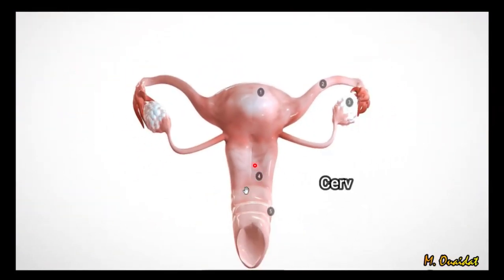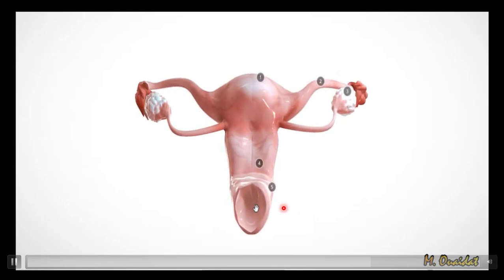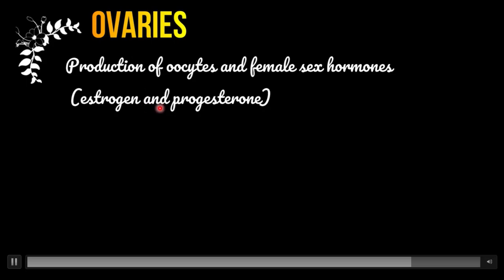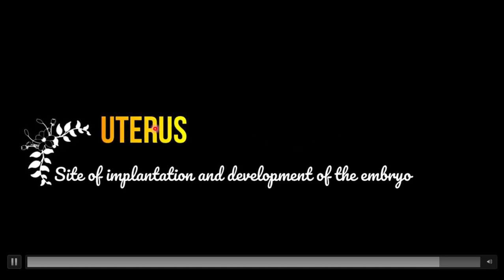The structure 4 is the cervix. The cervix is the constricted region between the uterus and the vagina. Finally, the vagina is the organ of copulation. The ovaries are the site of production of oocytes and female sexual hormones. The oviducts are the site of reception of released oocytes and the site of fertilization. The uterus is the site of implantation and development of the embryo. Vagina is the organ of copulation.